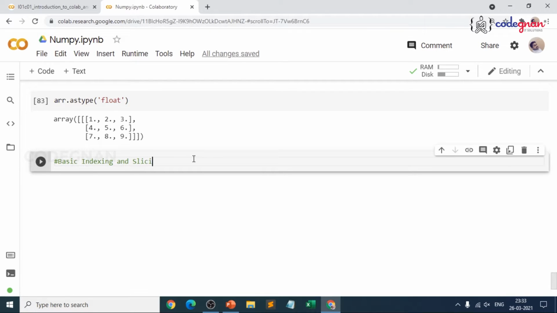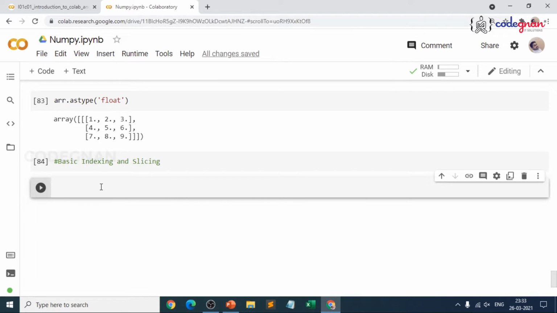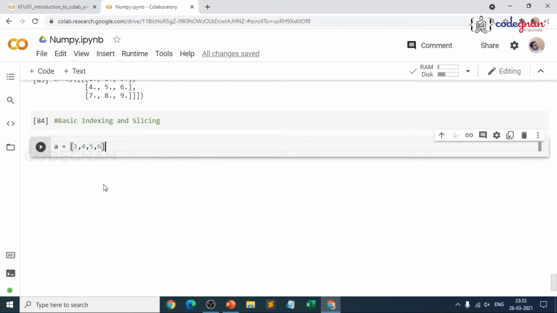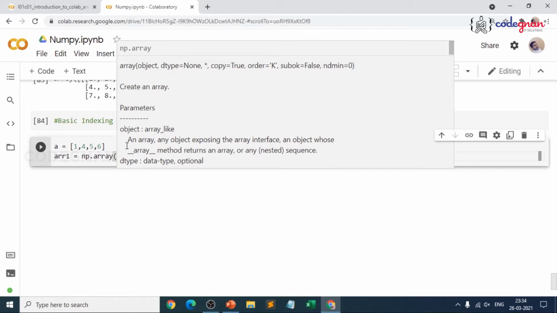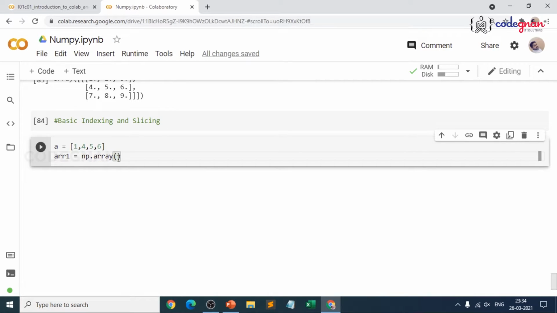So now let's go for basic indexing and slicing. First we'll start with n dimension, which is 1. I'll create a list and compare everything with the list, so it will be familiar for you, and then you can understand the difference. I'll make arr1 equal to np dot array of a list. If you are aware of indexing and slicing in lists and tuples, because in dictionaries and sets you don't have the concept of indexing and slicing, right? Sets don't allow duplicate values, and dictionaries have keys and values. There is no concept of indexing and slicing in sets and dictionaries.